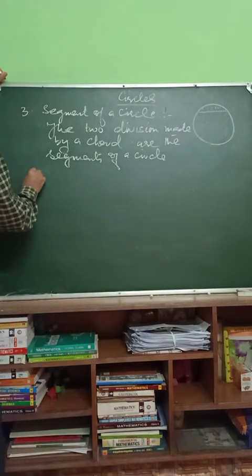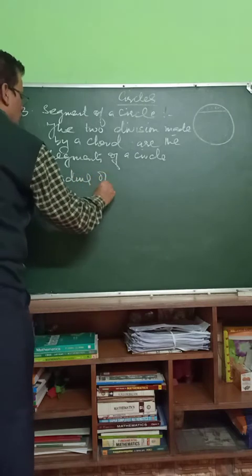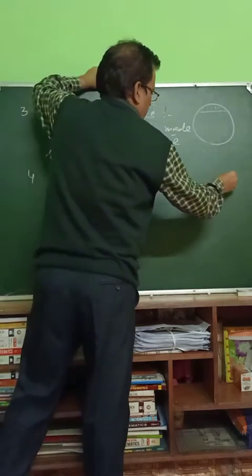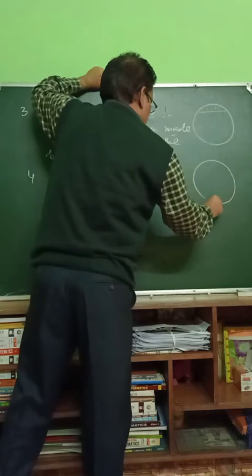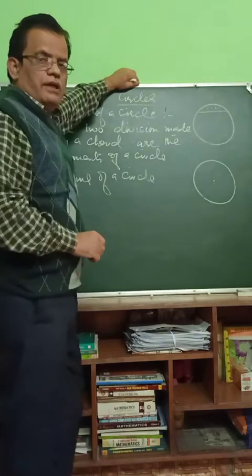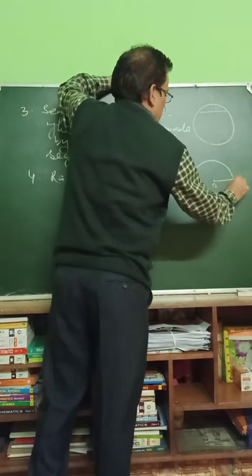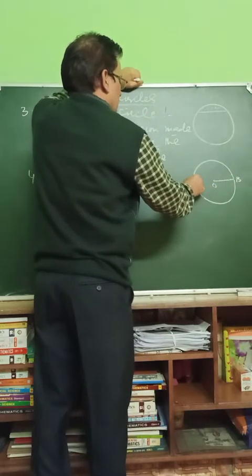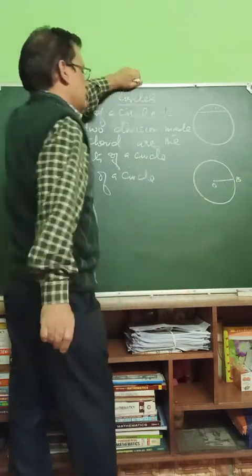Then we will find fourth, what is radius? Radius of a circle. Radius, very simple, it is the distance from the center to the circumference of a circle. This is the center of the circle, this is center O. Now O to A or O to B, this is O to B. If I extend this, this is A. From this center to this point or this center to this point, this is the radius of the circle.